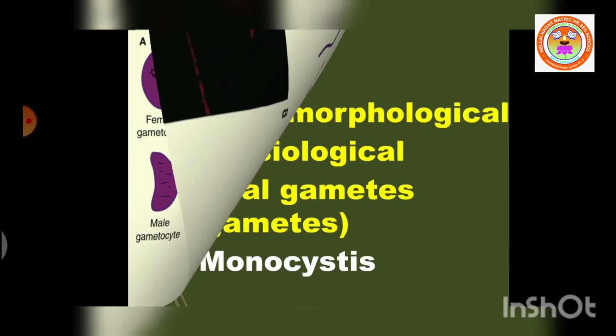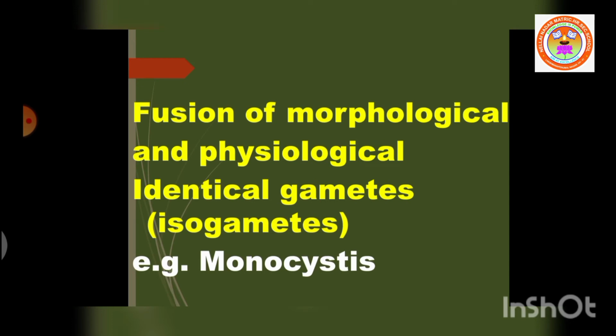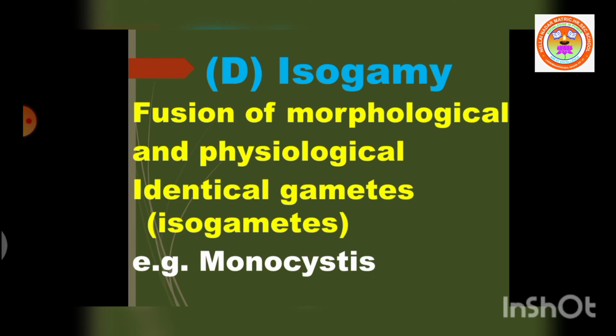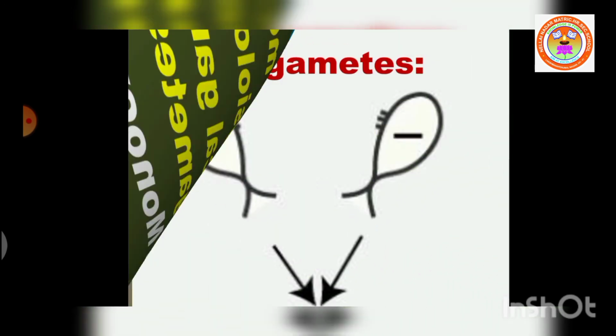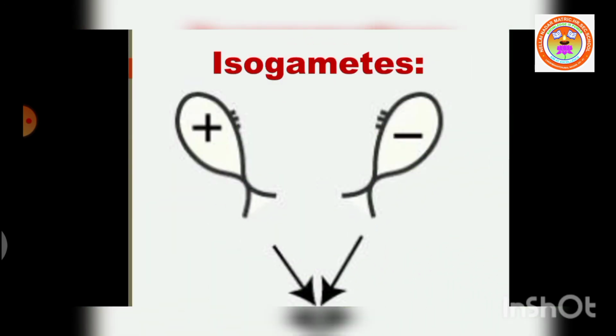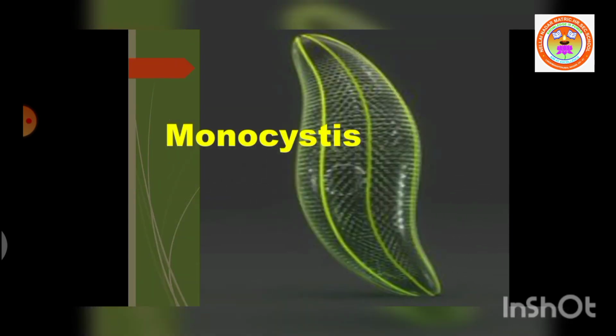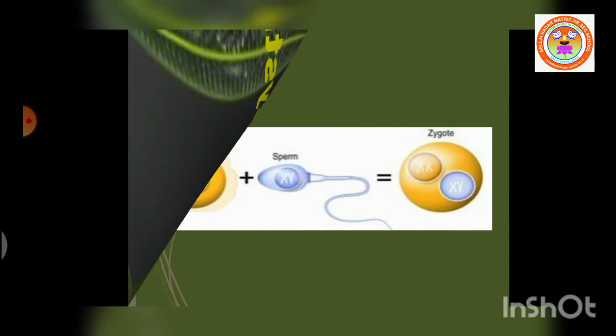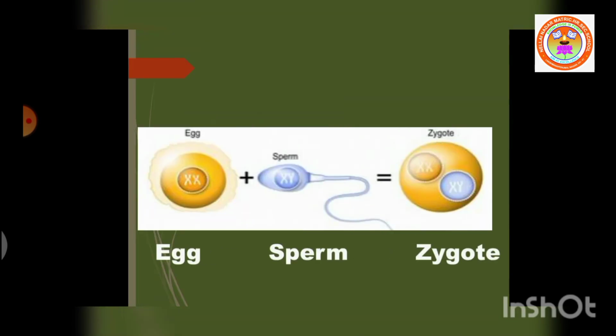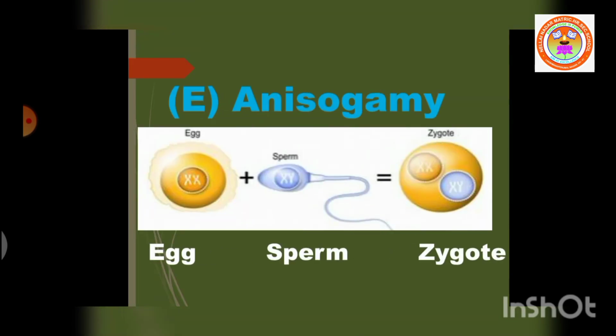The fusion of morphologically and physiologically similar gametes is called isogamy. Such gametes are called isogametes. Example: monocystis. The fusion of dissimilar gametes is called anisogamy.